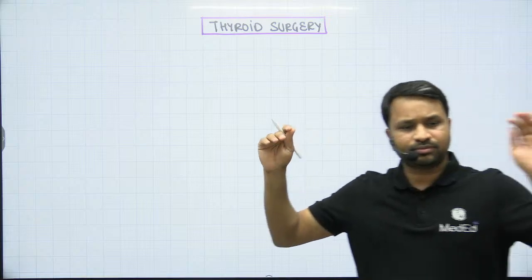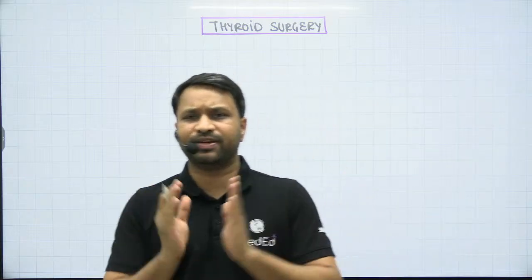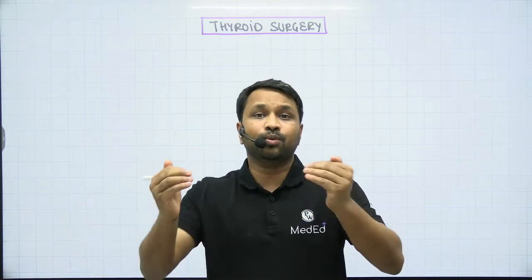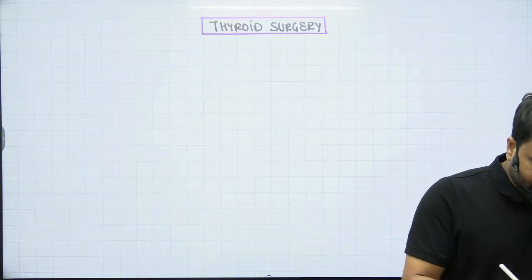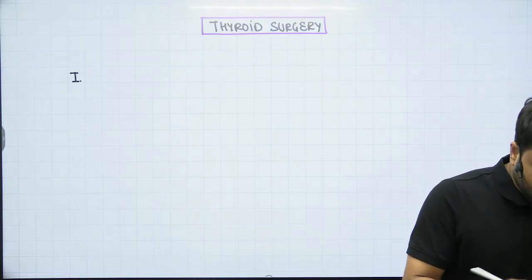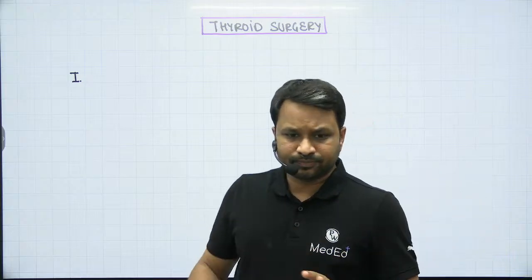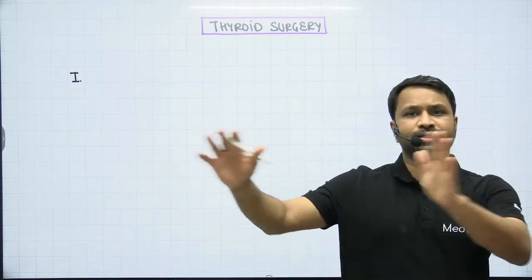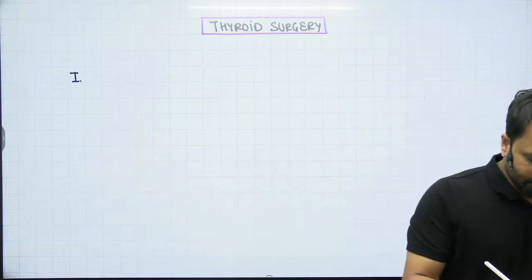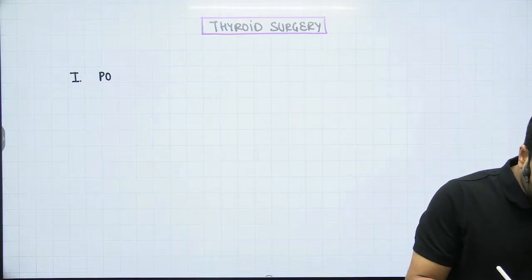Now, let's say you've worked up a patient and you've decided that you're going to operate the patient. What are the stepwise procedures that we're going to do? Right? The first thing that we are going to do, I'm talking about we have worked up, we have the diagnosis. We have everything. Now the patient is in the OT theater. What is the first thing? The first thing is going to be the position in which we are going to place the patient.